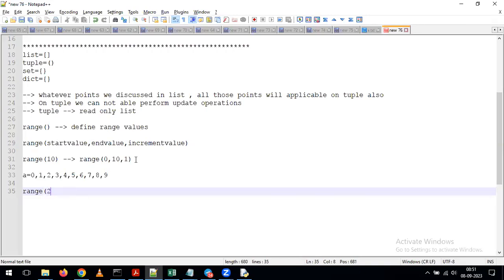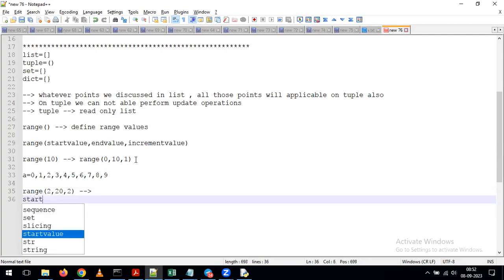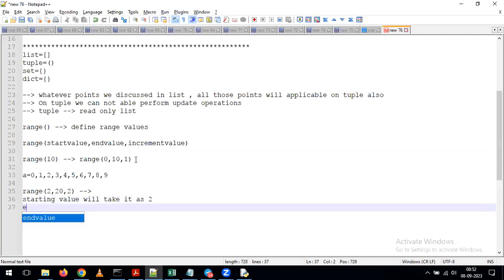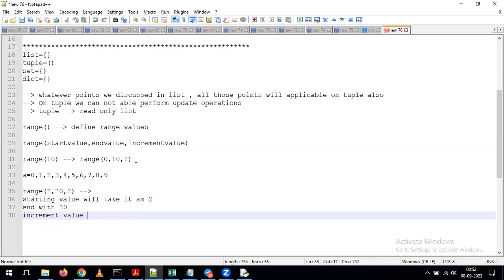So here I'm giving, for example, 2, 20, 2. Now tell me what will happen here. What is the meaning of range of 2, 20, 2? It starts with the starting value 2 and ends at 20, but the increment value is plus 2. The first value displayed is 2. After that, we get 4, then 6, then 8. Like that, it is incrementing by 2 on top of your output.